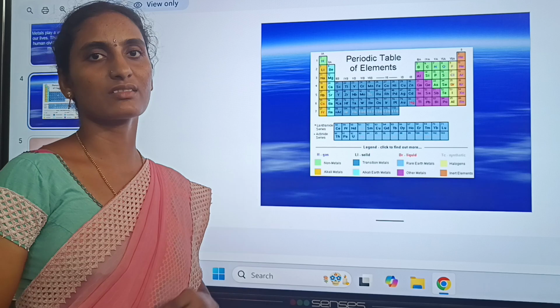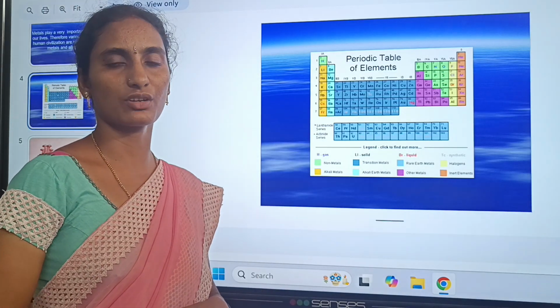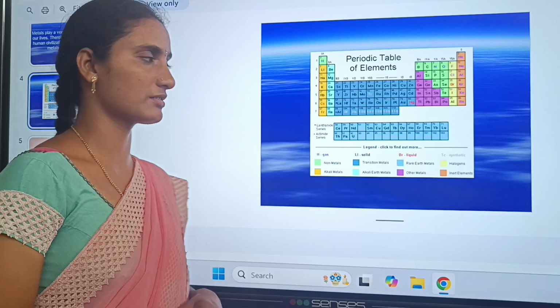So this is about the structure of the periodic table. That is the brief explanation about some of the metals.